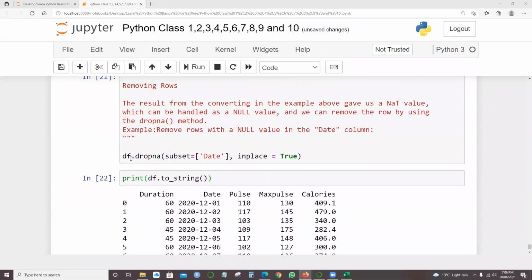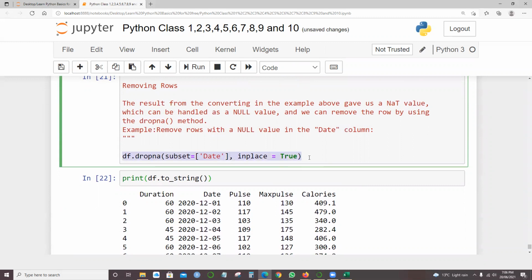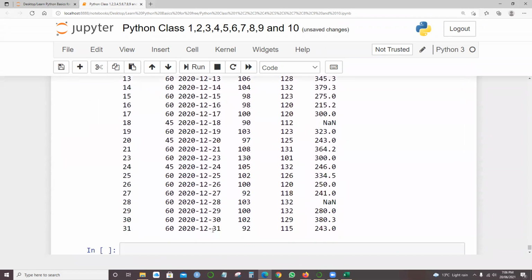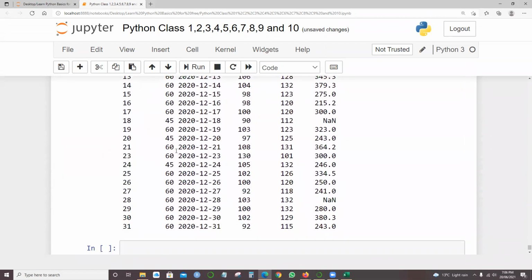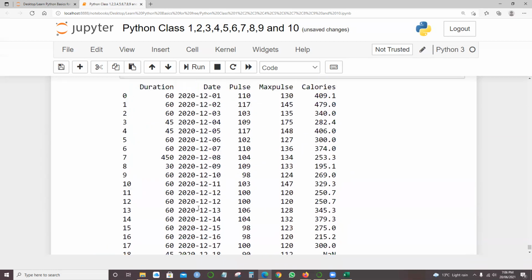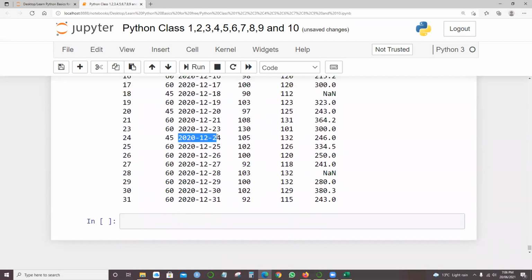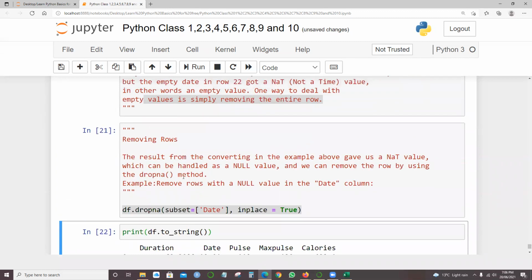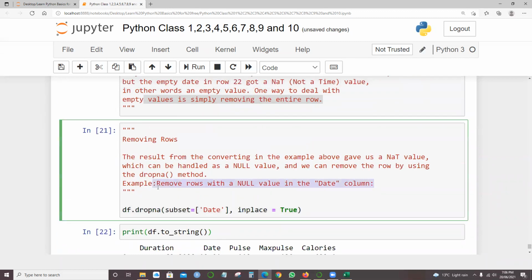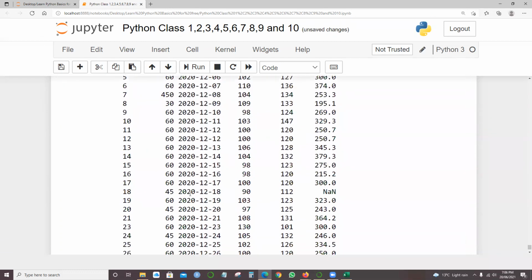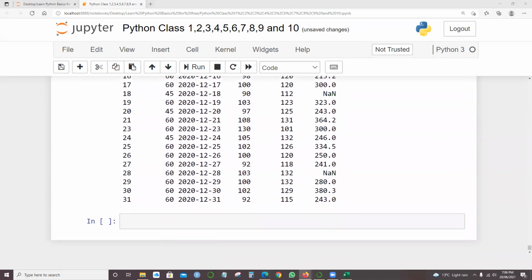What I did in one single line, df.dropna subset date inplace equals True, has removed that row and arranged it properly. We got the data, and it removed rows with a null value in the date column. That's one example in data cleaning, removing the rows.